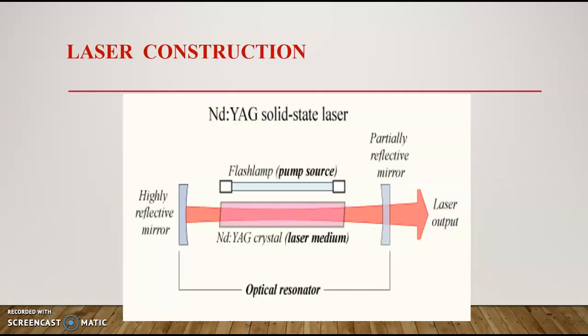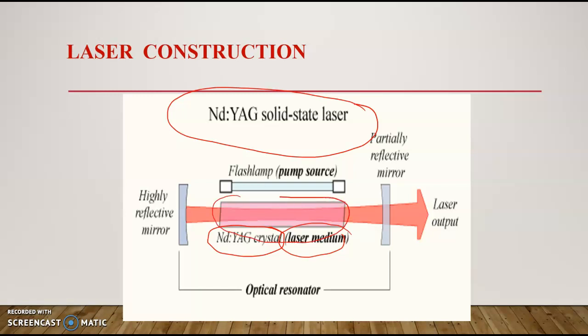This is an example of a solid state laser, the Nd:YAG laser. We are using a crystal of Nd:YAG, and in a ruby laser we will use a rod of ruby. Here Nd:YAG means we are using a rod of Nd:YAG crystal, and that is our laser medium.